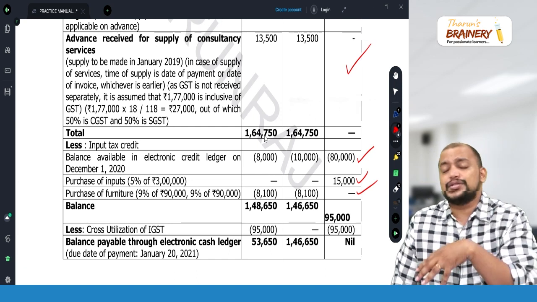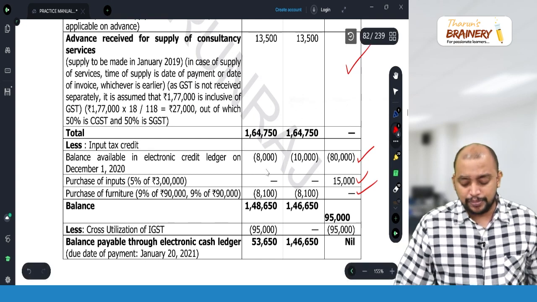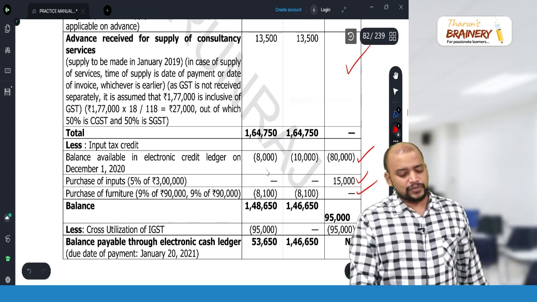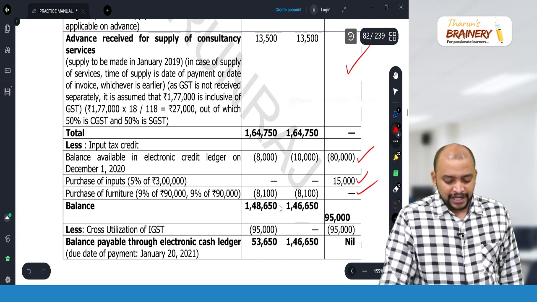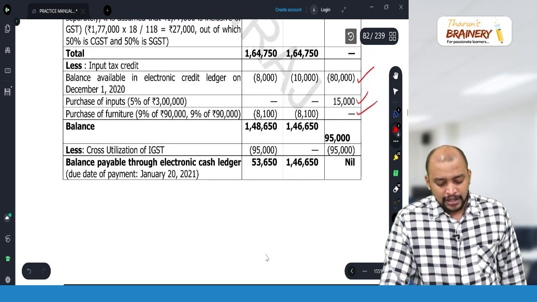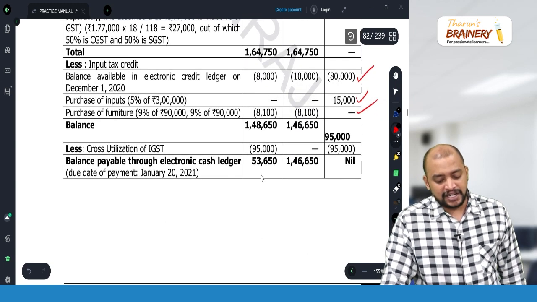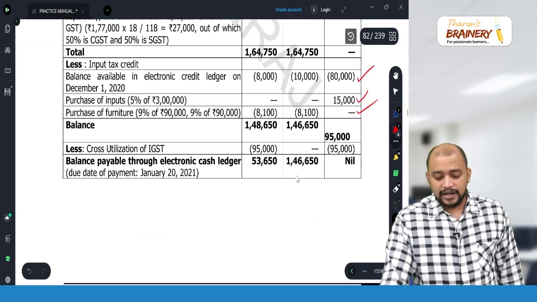There is no rule that we have to use only for CGST and then for SGST. Suppose we adjust it, the balance, 56,650 and 1,46,650 as per the computation, will be taken as the net liability payable through the cash ledger. So that is a simple question. Okay, understood here, this one?